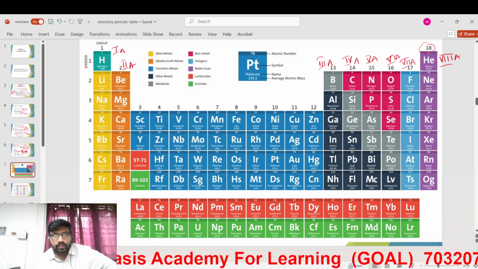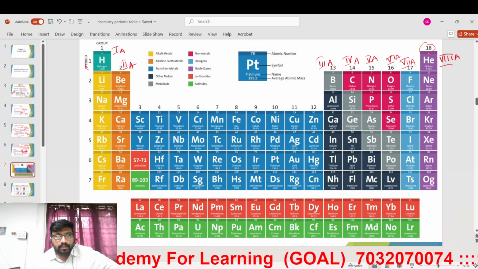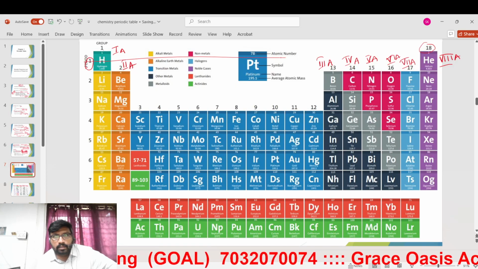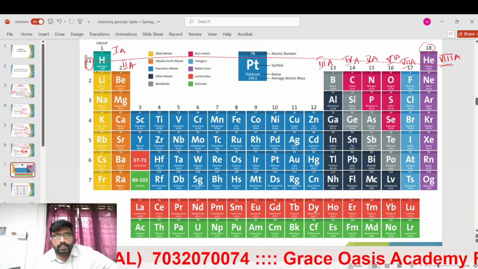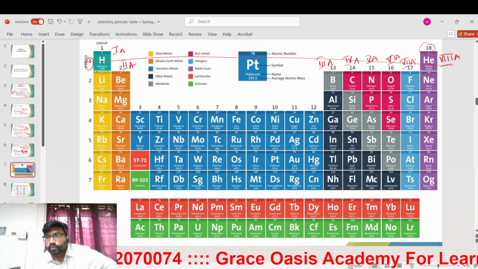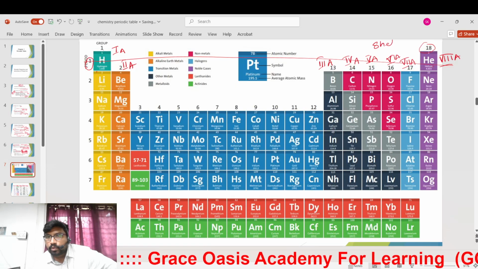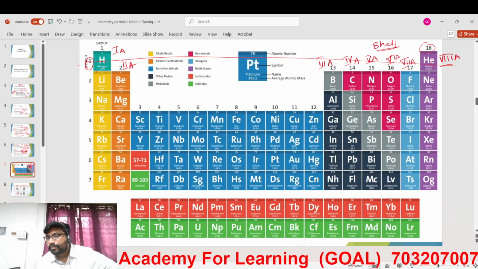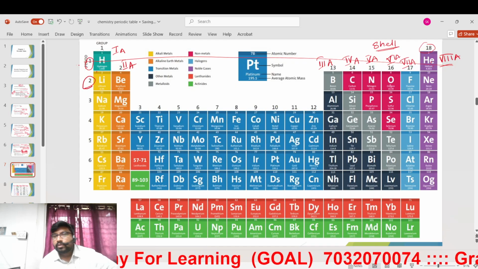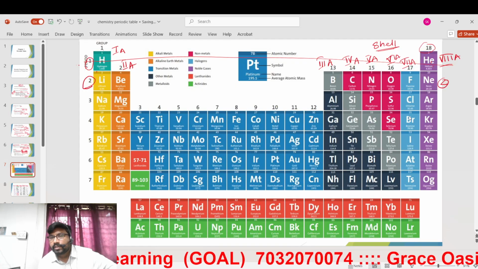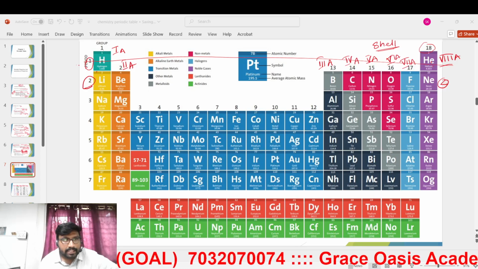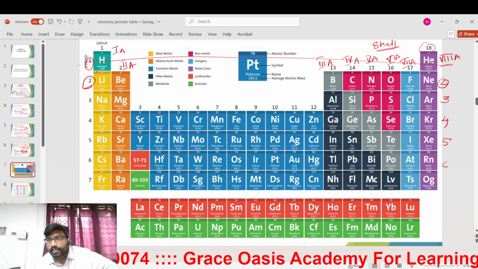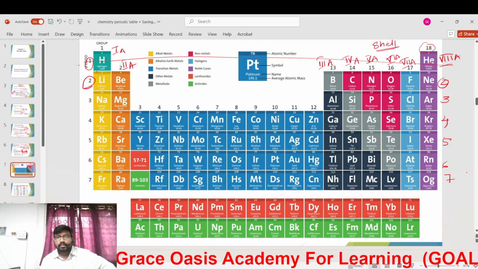If you see this line, hydrogen and helium here, both will have the same valence electrons in the outer shell. Here it is one, so it will also follow one. Here it is two, so the outer shell will also have two. Whatever the number here, the same number of electrons will be in the outer shell.